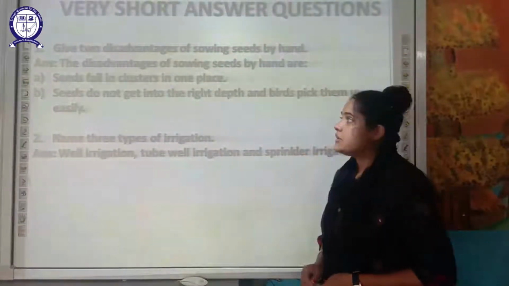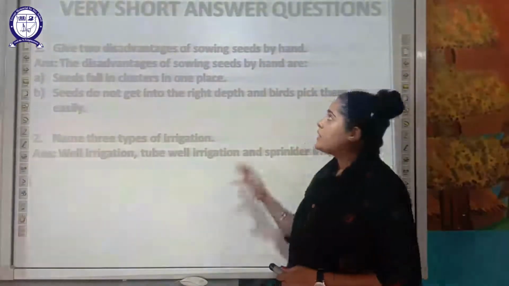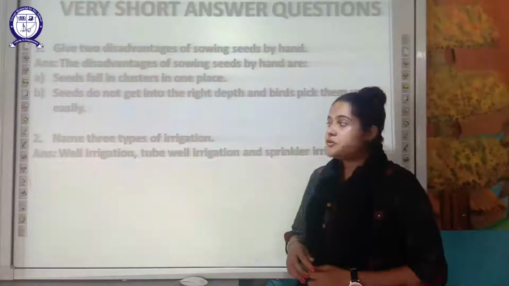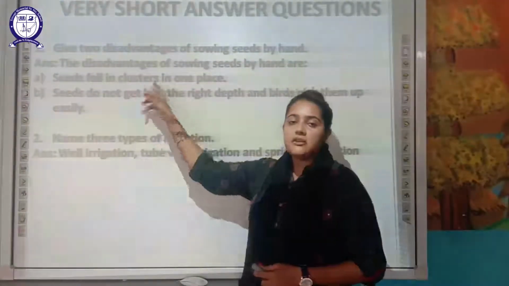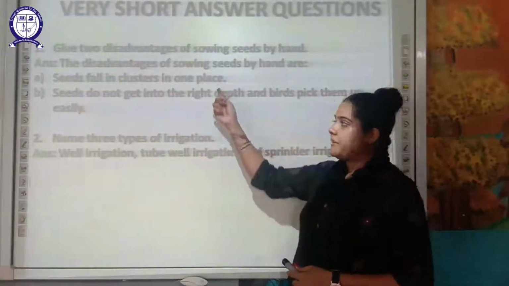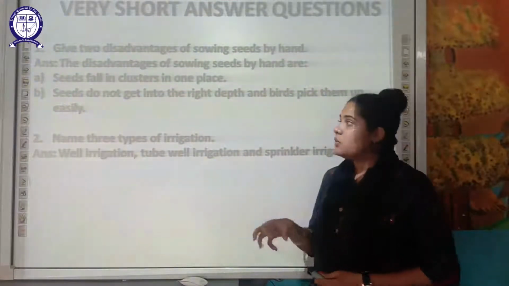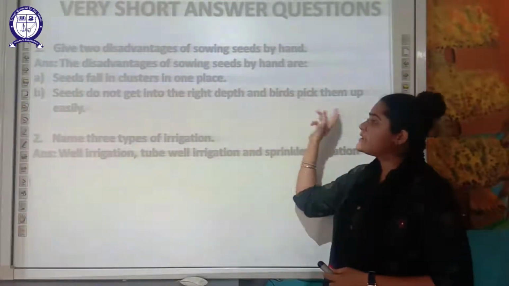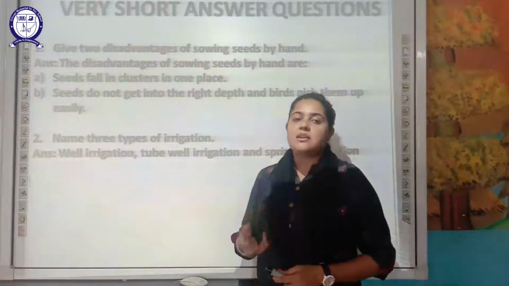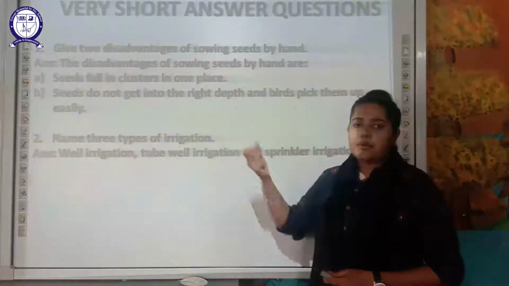Now, very short answer type of question. You have to give two disadvantages of sowing the seed by hand. The first disadvantage is that the seeds can fall in a cluster at one place. Next, if the seeds are not sown at the right depth, the birds can pick them up easily and this leads to less crop production.